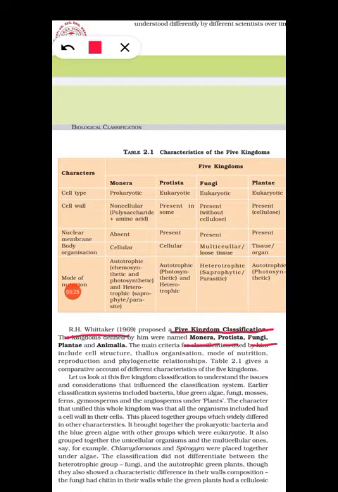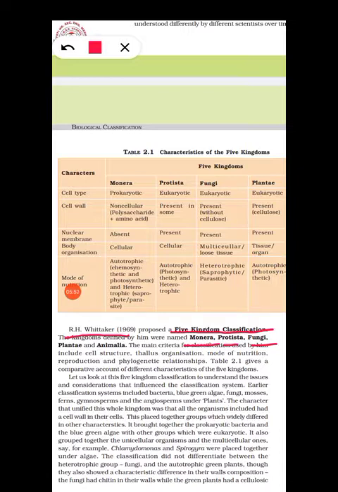The main criteria used by him were the cell structure and thallus organization. What do you mean by thallus? The undifferentiated plant body. The body of an organism is known as thallus organization. For example, in many algae you cannot see which part is the leaf, stem or root. No differentiation is there; they have a simple organization.